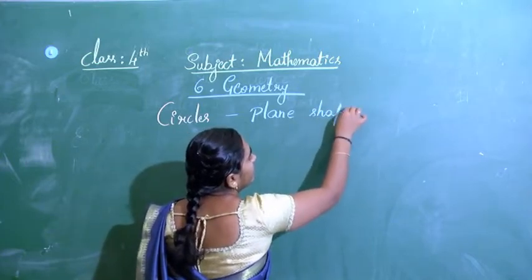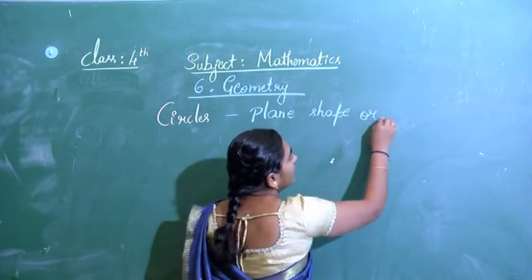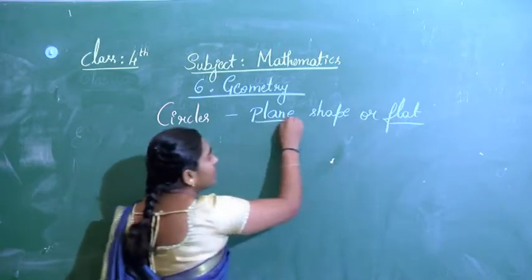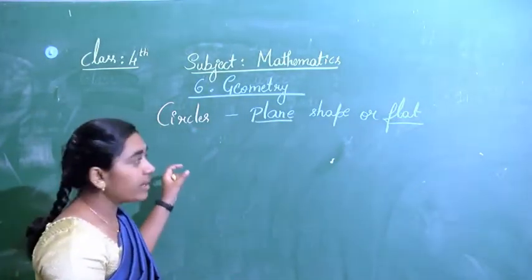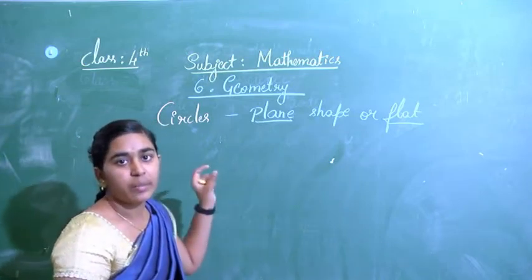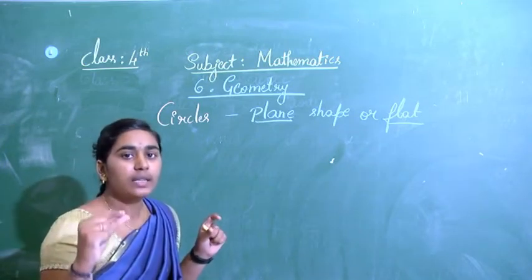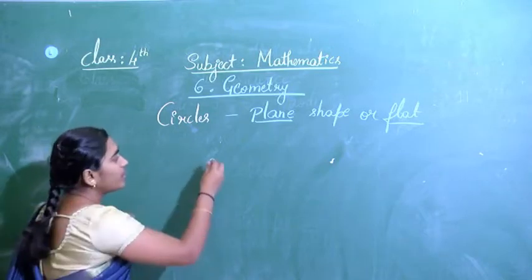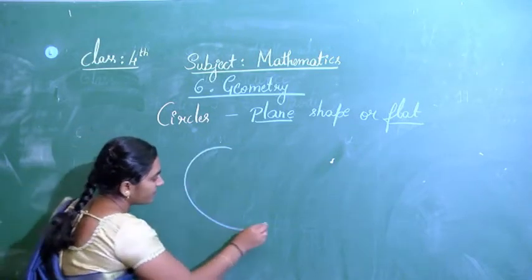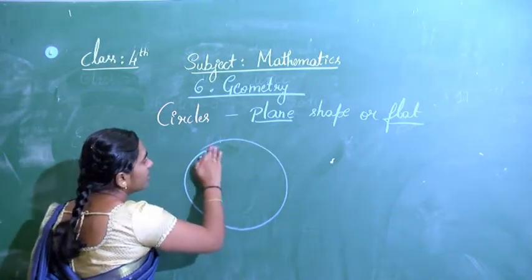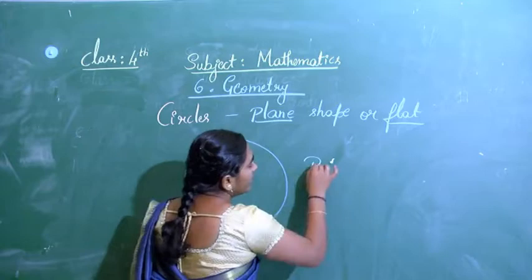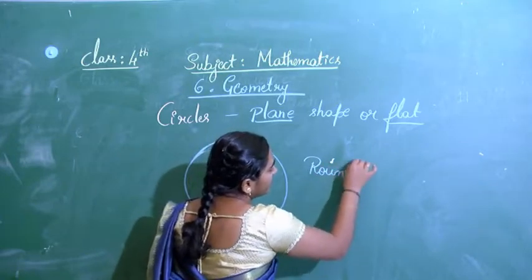A plane shape, or we'll call it a flat shape, means it will be like a thin paper. How do we draw a circle? It is round in shape, right? It will be round in shape.